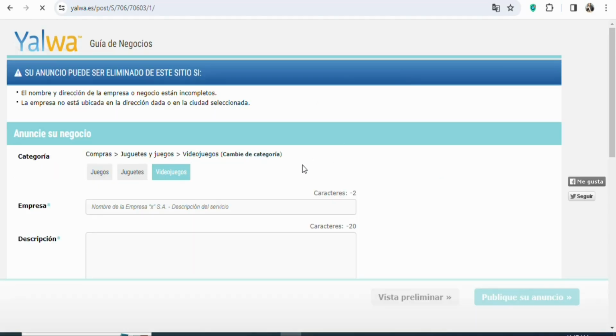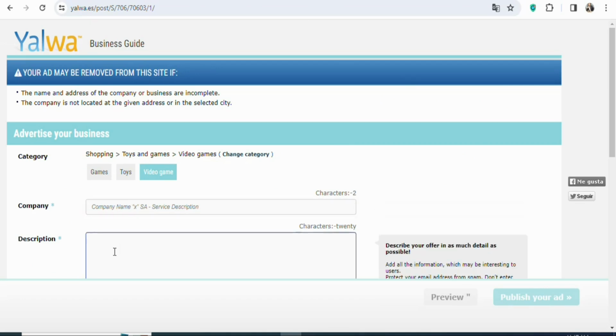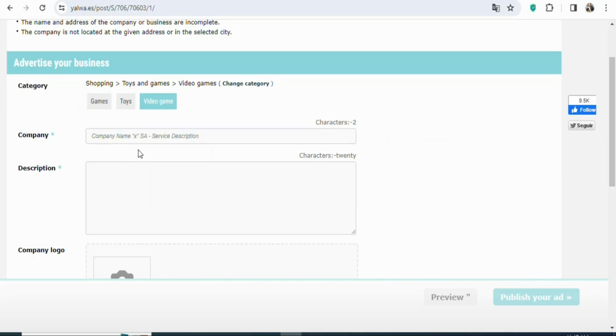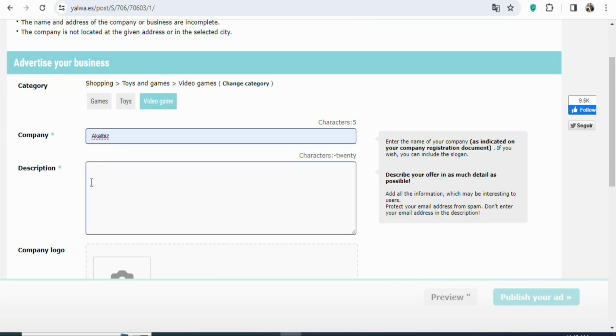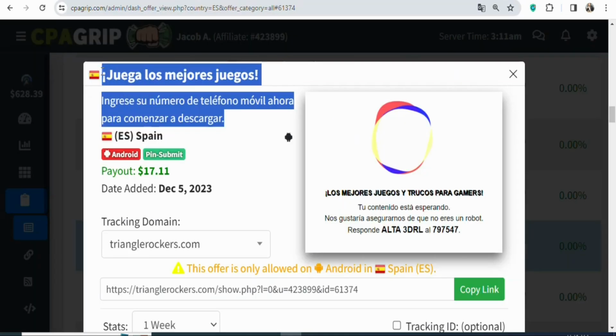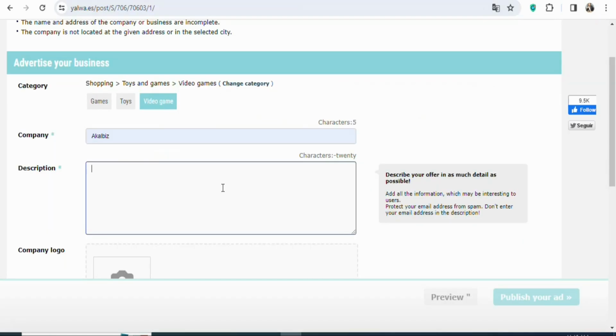Once you click on continue, the next step is to enter your company name. So just enter the company name and then a description. Enter any brief information about the offer. In this case, I've entered this as my company name, so you can just enter anything that you want. Once that is done, you're going to enter the description of the offer. So you can go back on CPA Grip and get a description of the offer so that you can paste it right here. Once you come back on CPA Grip, highlight and copy all this information. Once you highlight and copy it, you come back and paste it right here. As you can see, that has been done.